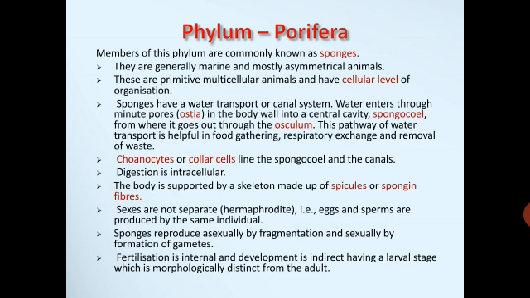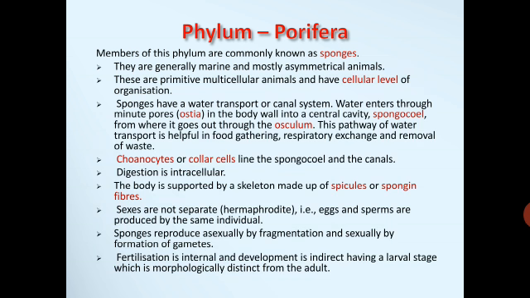Asymmetrical in the sense, if you cut the organism in any plane passing through the center, you will not get two equal parts. So those are called asymmetrical. These are primitive multicellular animals and have cellular level of organization. In the last class itself, we studied what we mean by cellular level of organization, where the organism is multicellular but the cells are not organized into tissues. So they exhibit cellular level of organization.